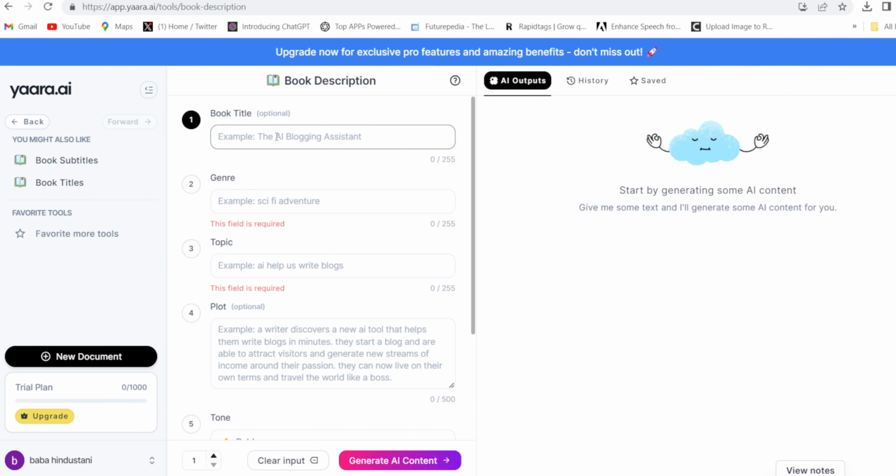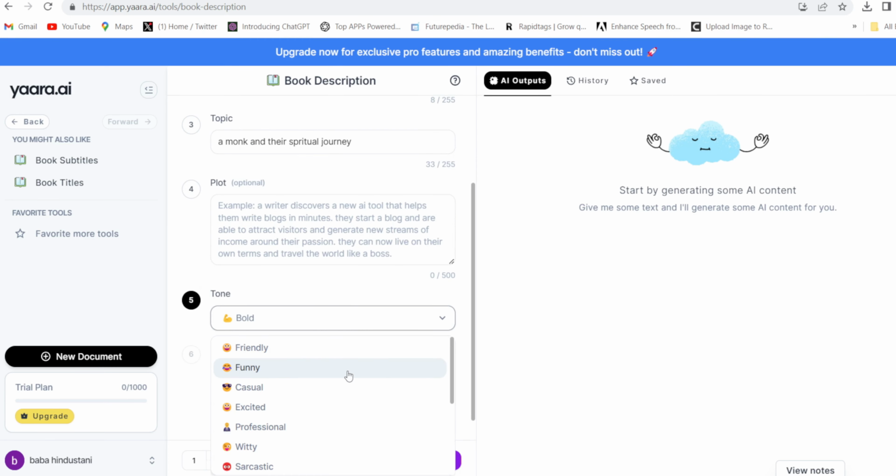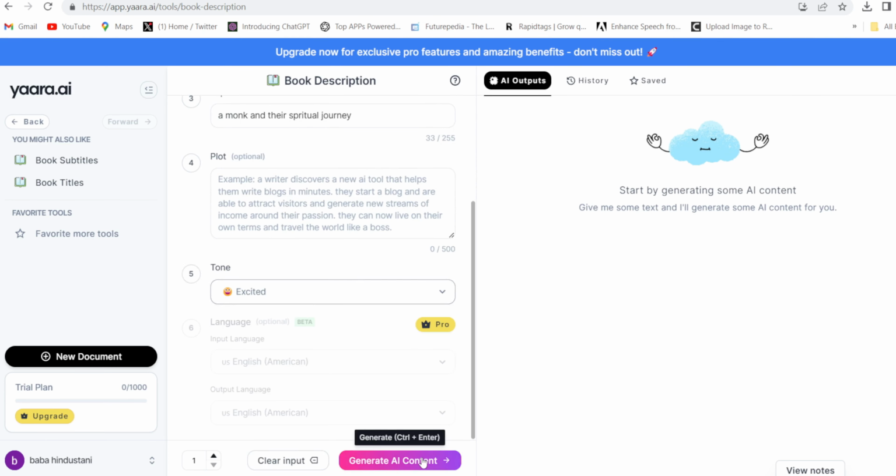Here you will have to give the book title, any book you want. This is one of my favorite books. So I just gave the name of this book. Here you will have to give generation, enter the topic. You have to select the tone, just generate.